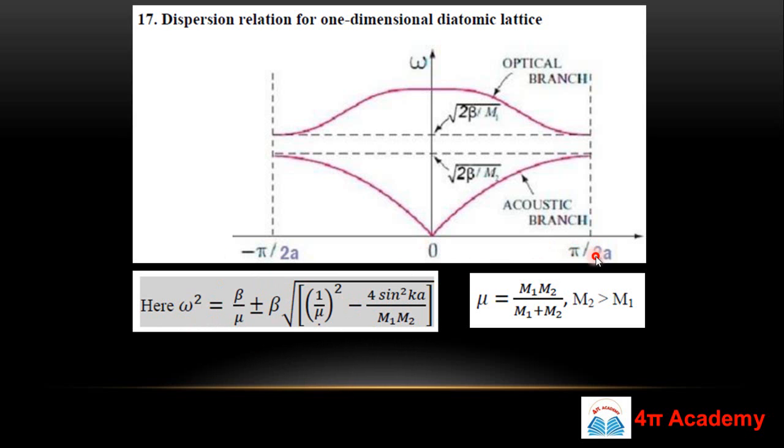If K is pi by 2a or minus pi by 2a, you can also calculate the omega value. So these are two different values. And what is this mu? It's the reduced mass because you have two atoms. Suppose the masses of these atoms are m1 and m2, then mu will be the reduced mass, that is m1 m2 upon m1 plus m2. So this is a very important relation.